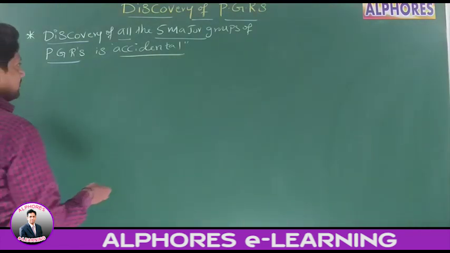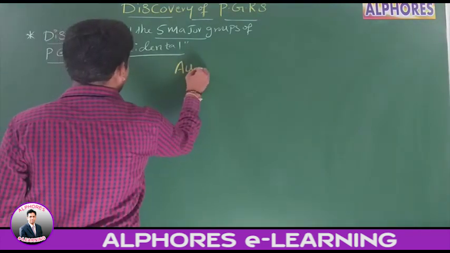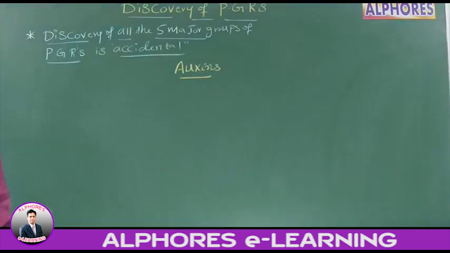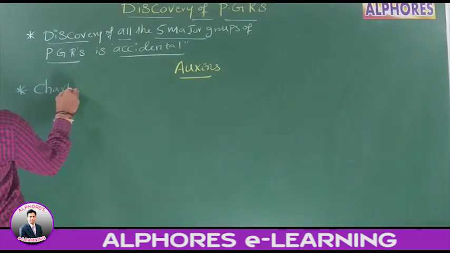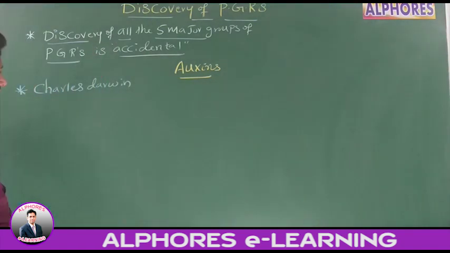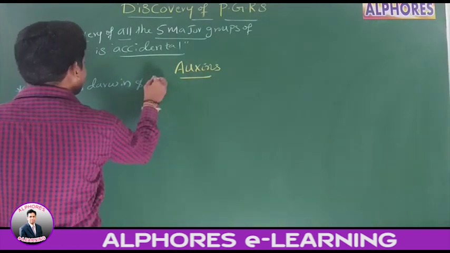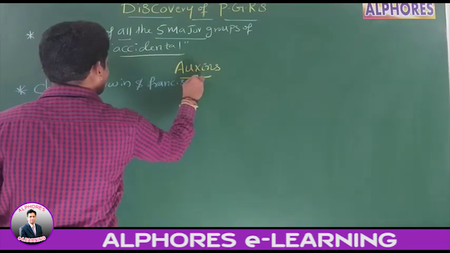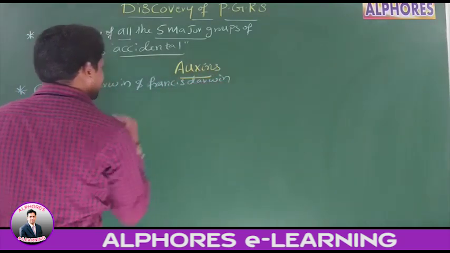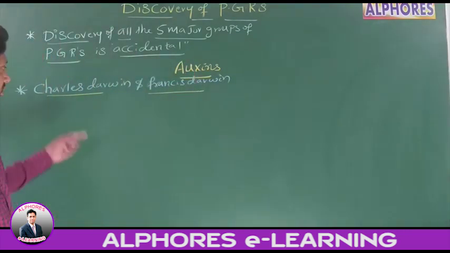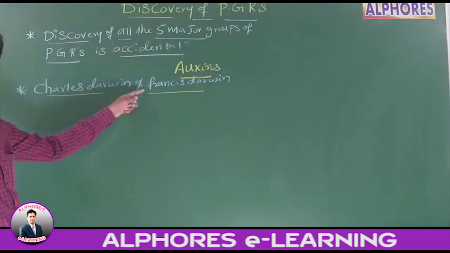Go for the first one, auxins. Discovery of auxins. Now listen here. Charles Darwin, and his son, Francis Darwin. What are the two scientists' names? Charles Darwin and Francis Darwin. Father is Charles Darwin, son is Francis Darwin.